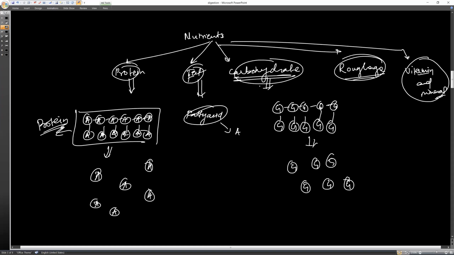It can absorb the simplest form. The simplest form of carbohydrate is glucose, so carbohydrate needs to be broken down into glucose. Fat needs to be broken down into fatty acid molecules, and this can be absorbed by the cell. Similarly, protein needs to be broken down into amino acid